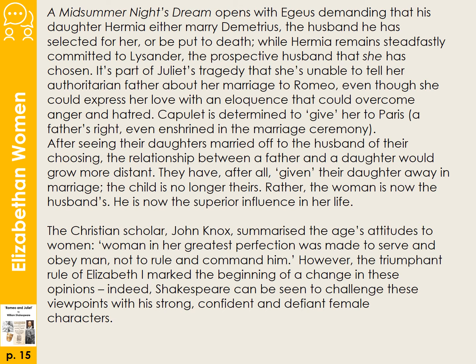A Midsummer Night's Dream opens with Aegeus demanding that his daughter Hermia either marry Demetrius, the husband he has selected for her, or be put to death, while Hermia remains steadfastly committed to Lysander, the prospective husband that she has chosen. It's part of Juliet's tragedy that she's unable to tell her authoritarian father about her marriage to Romeo, even though she could express her love with an eloquence that could overcome anger and hatred. Capulet is determined to give her to Paris, a father's right, even enshrined in the marriage ceremony.